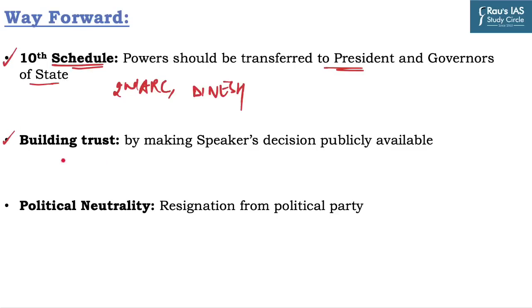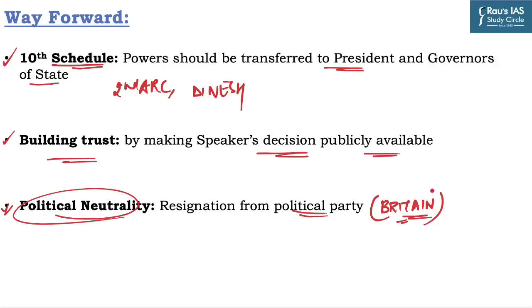The second one is building trust. Now, how to build trust in the office of Speaker? By making the Speaker's decisions publicly available. It will increase transparency in the decision-making process by the Speaker. Thirdly, political neutrality. The Speaker should resign from his party after getting elected to the office of Speaker, as is the convention in Britain. A similar exercise can be adopted in India to make the office of Speaker politically neutral.